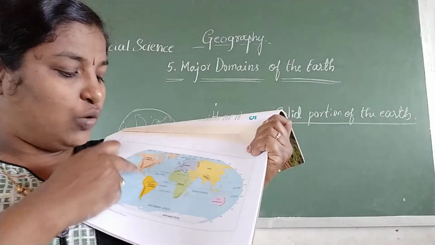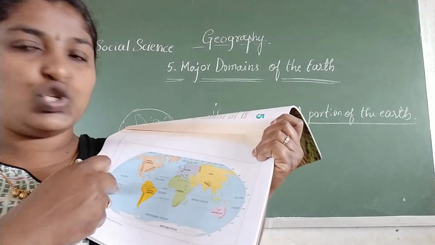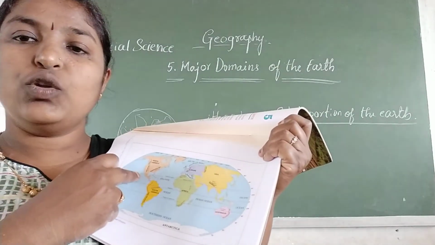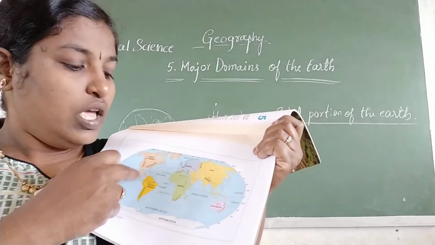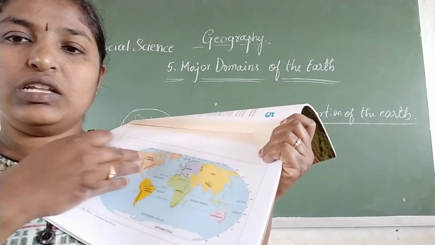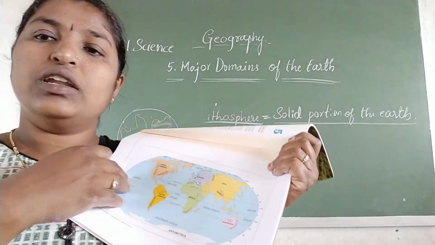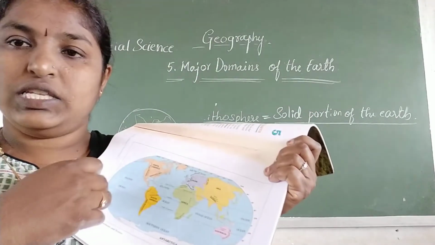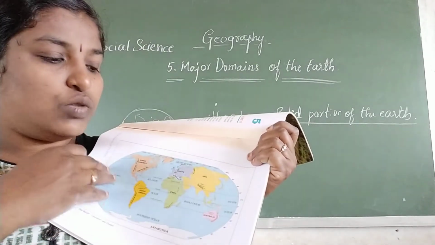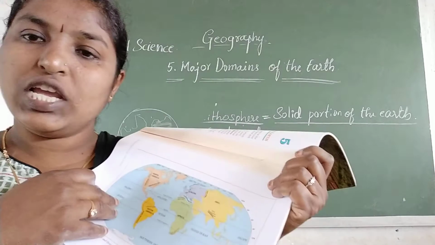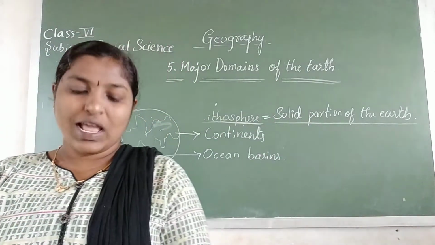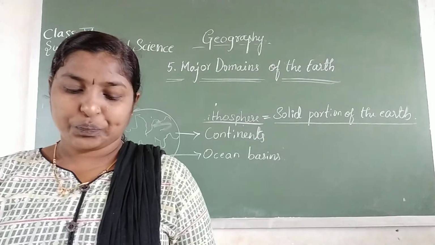Some blue colored water. This is known as ocean basin. So all oceans are connected to each other. See how we named them. So nearest to one land, that ocean we have called with that place name. So like that we have divided. So water bodies are known as ocean basins, and lands with the rock surfaces are known as continents. Okay.